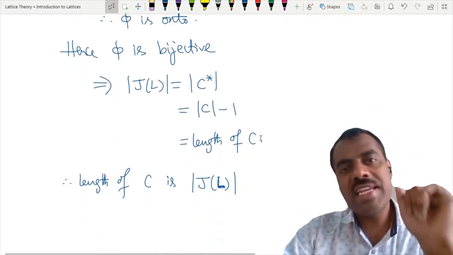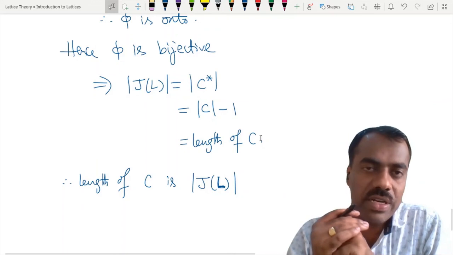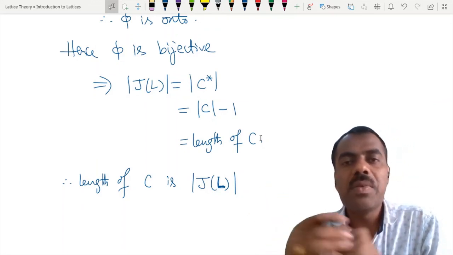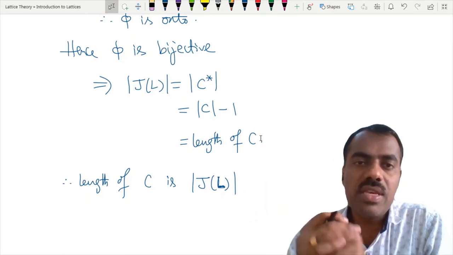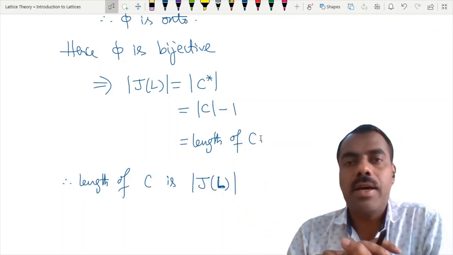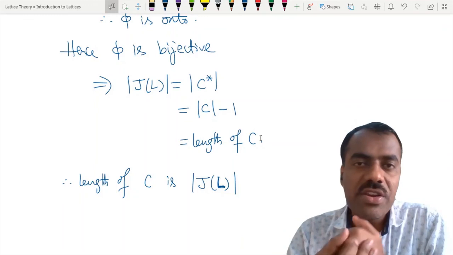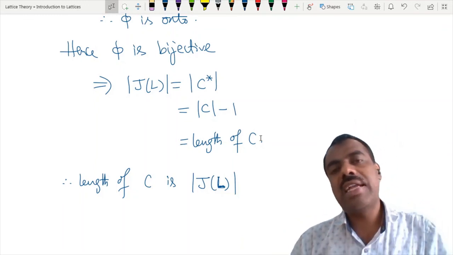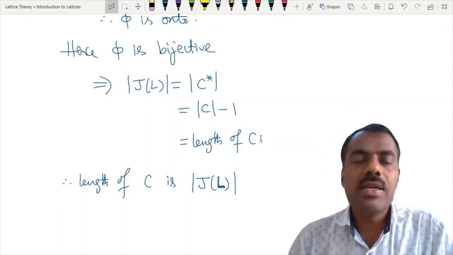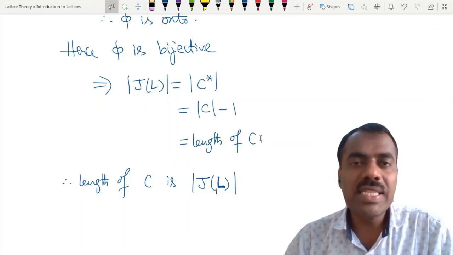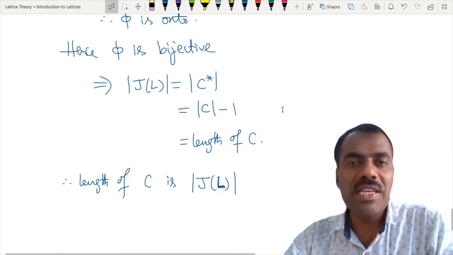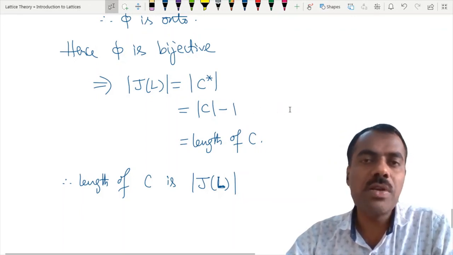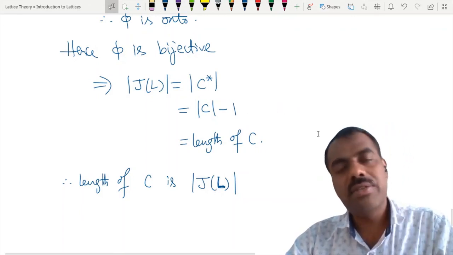Now for the finite case, if your lattice is finite, meaning only finitely many elements are there, then we can easily think of which elements are join irreducible, which elements are meet irreducible, and so on. But when your lattice is not finite, dealing with join irreducible elements is not easy. So we have to find something which is replaceable with join irreducible elements. That we will see now.